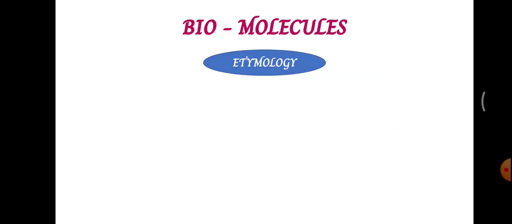Let's see what is a biomolecule. Let's start from the etymology. I hope you remember the meaning of etymology. What is that? Yeah, it is learning how a name is derived and what is the meaning of the particular term, from which term it's derived.